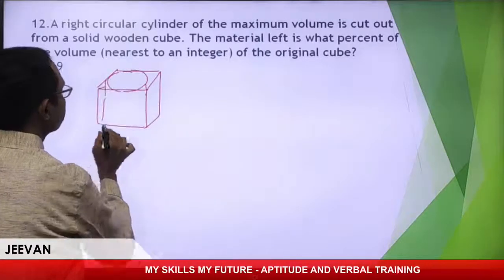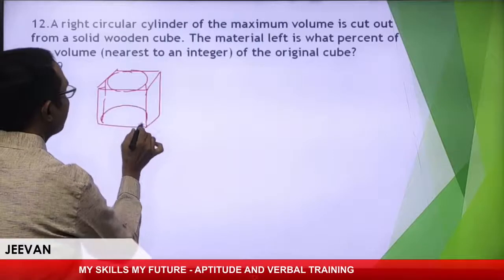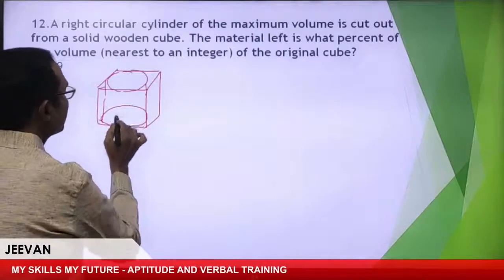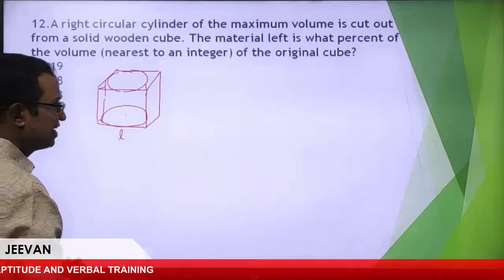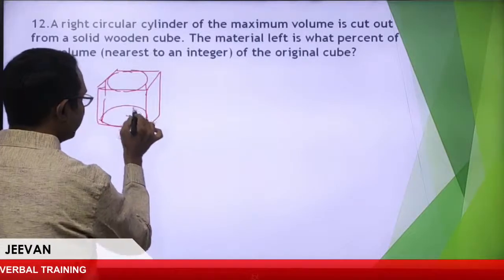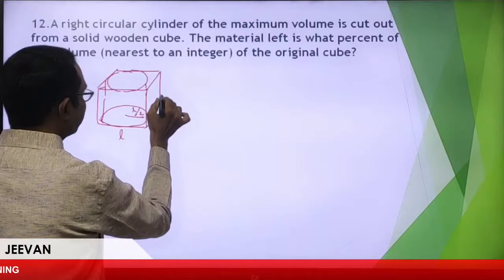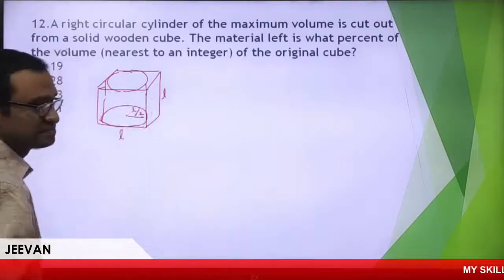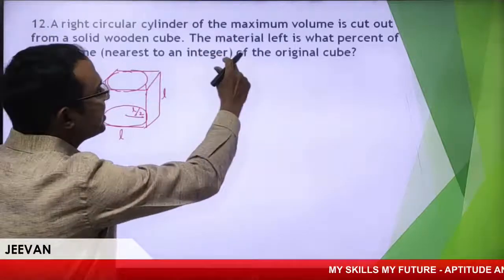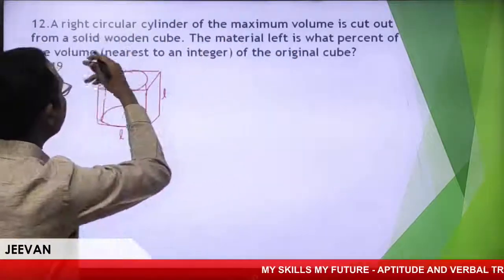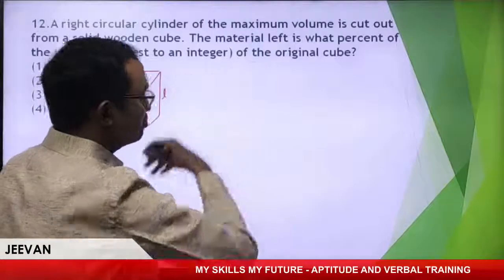A cylinder also covered like this. So if the length or edge of the cube is L, I'll take the radius as L by 2 and height is definitely L. Now I'm assuming dimensions. The material left is what percent of the volume of the original cube?